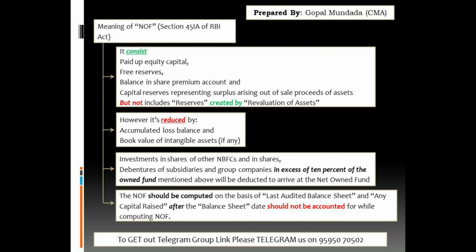So guys, if any reserve is created out of the revaluation of the asset, then such reserve shall not be considered as a net own fund. Net own fund is also reduced by the accumulated loss, book value of the intangible asset, investment in the shares of other NBFCs, and debenture of the subsidiaries and group companies. And guys, the last 2 points, that is investment in shares of other NBFCs, and second, debenture of the subsidiaries and group companies, are excluded if and only if it is in excess of the 10% of the own fund.